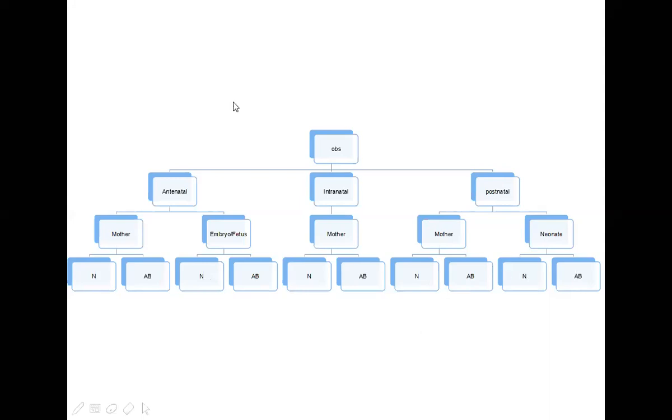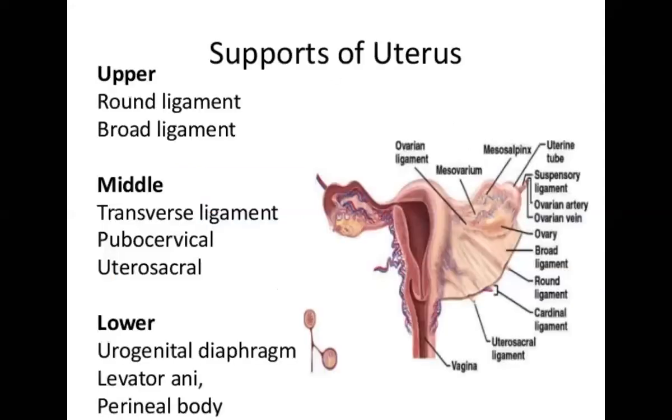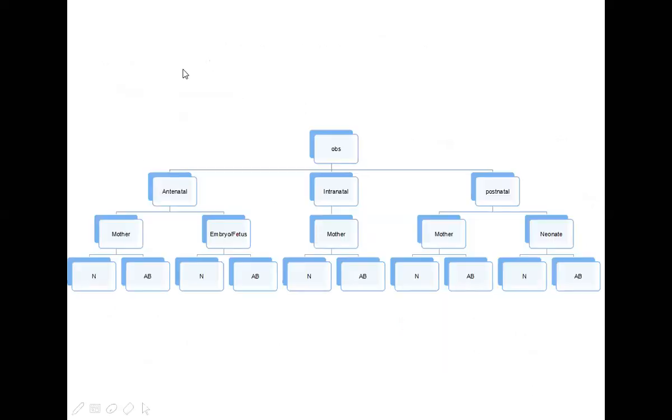So that is in short the concept of obstetrics. For basic things, what we are going to see in today's lecture is this part, mother, normal part. For pregnancy to occur, or what happens after the pregnancy occurred, whatever normal takes place in the mother, that is what we are going to study in today's lecture.